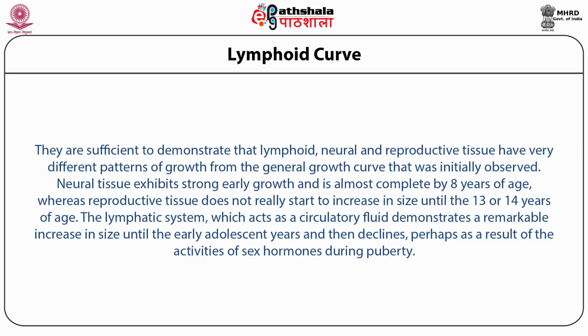Neural tissues exhibit strong early growth and are almost complete by 8 years of age, whereas reproductive tissue does not really start to increase in size until 13 or 14 years of age. The lymphatic system, which acts as circulatory fluid, demonstrates a remarkable increase in size until the early adolescent years and then declines, perhaps as a result of activities of sex hormones during puberty.